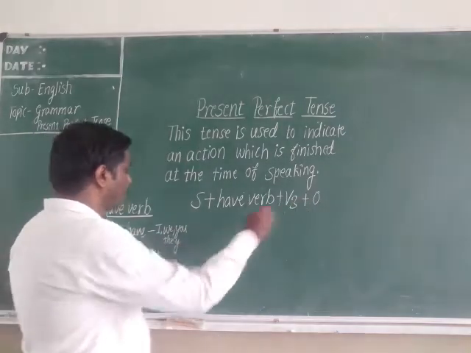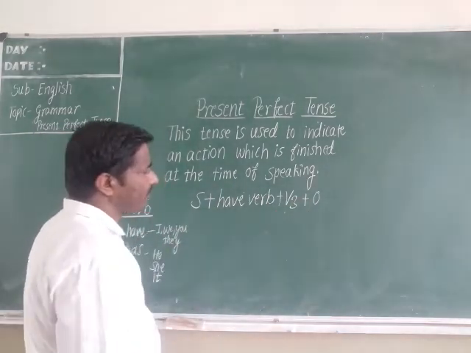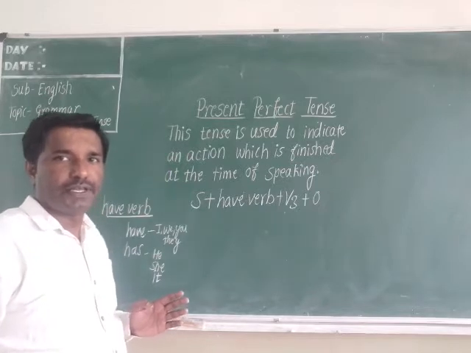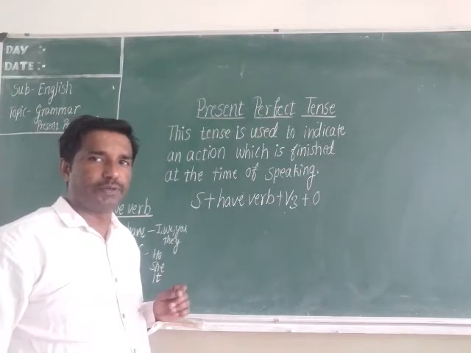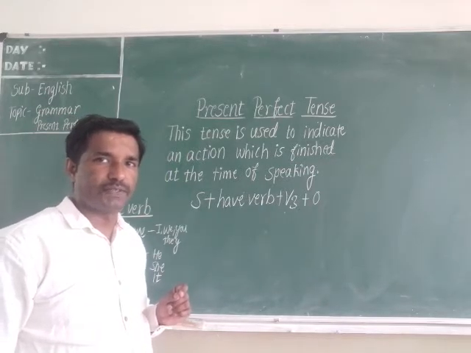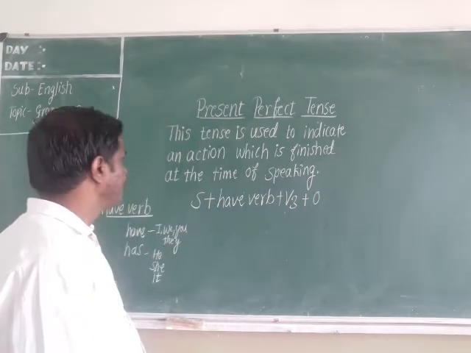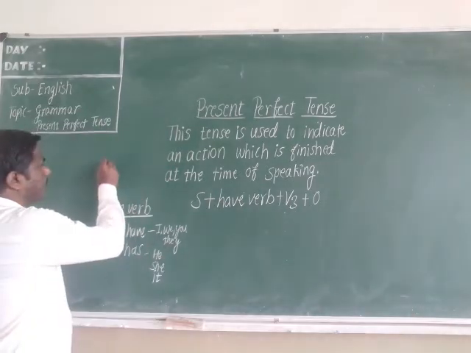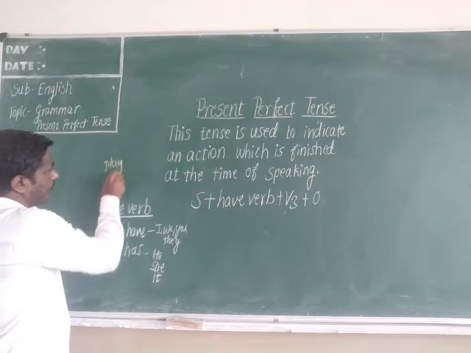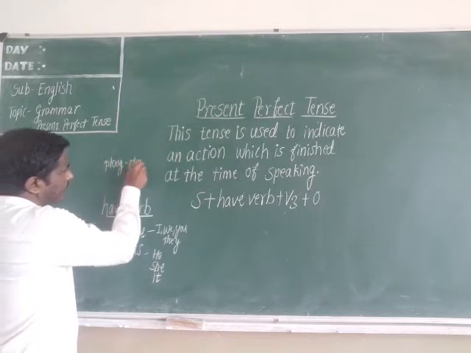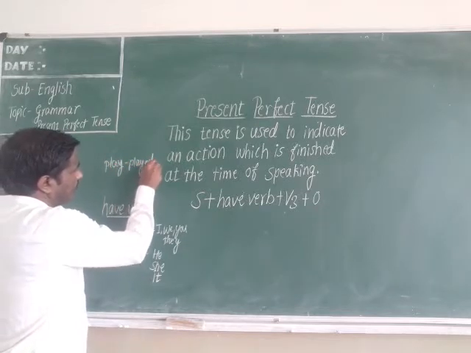Okay. Now, what do you mean by V3 form of the verb? In the introduction part, I told you while teaching the simple present tense. For example, if you take the word play, play, played.